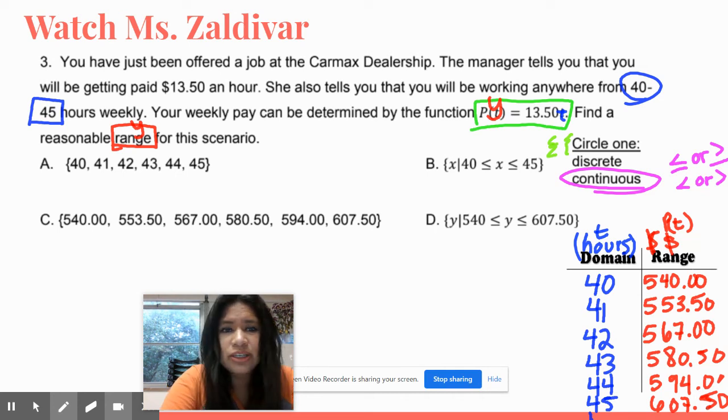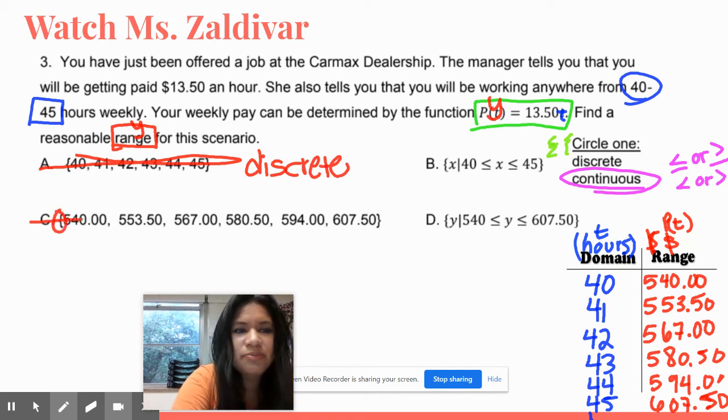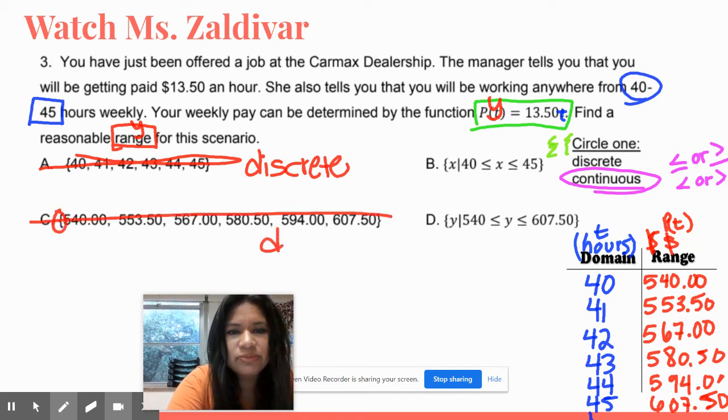Because it's continuous, guys, we're going to be looking for the answer that has those symbols. Looking at my answer choices, A does not have those inequality symbols, so we know that's going to be discrete. I can already eliminate A. I could also eliminate C because that is also discrete.